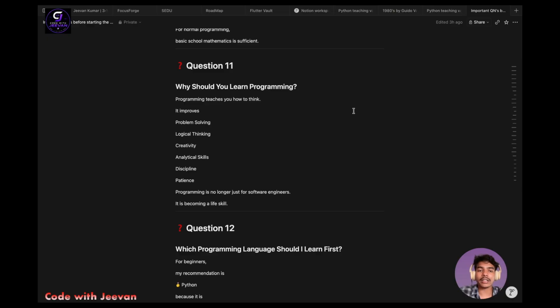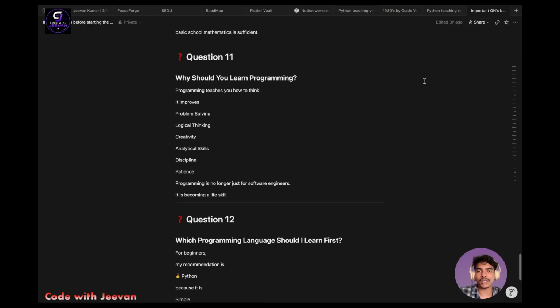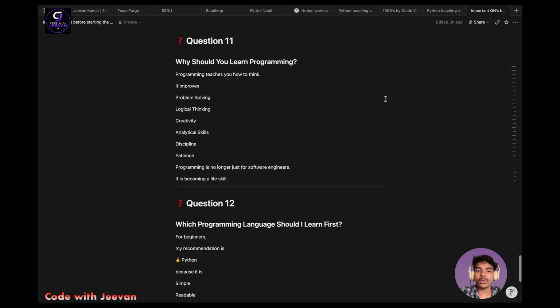And stepping into the next question, why should you learn programming? Programming teaches you how to think. While you're working on a programming question, you will be using your brain properly, right? You will be using lots of ways to solve the question. So that's why programming is very essential to learn. It teaches you how to think. It improves problem solving, logical thinking, creativity, analytical skills, discipline, patience. I will be explaining all these words one by one.